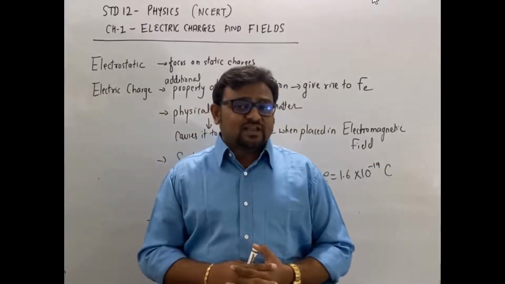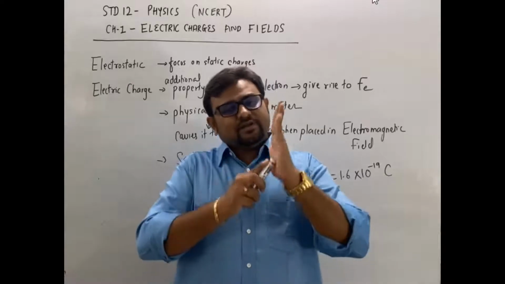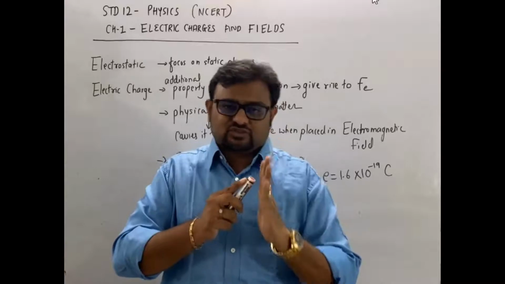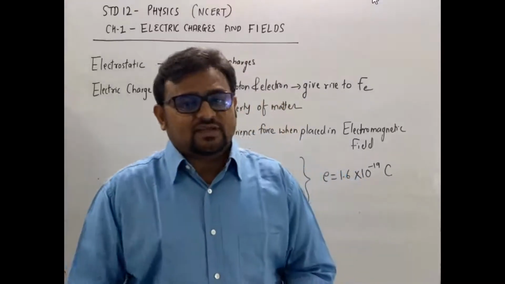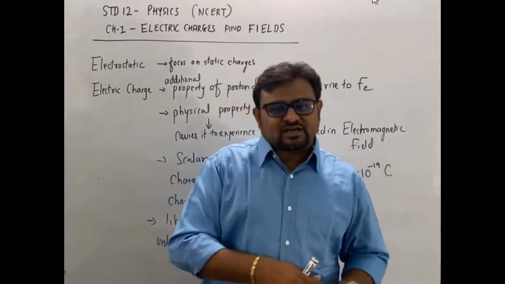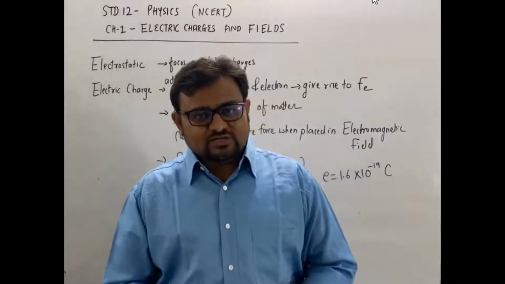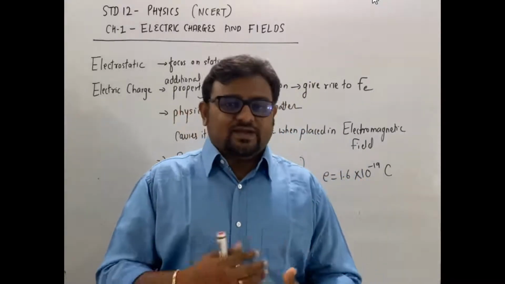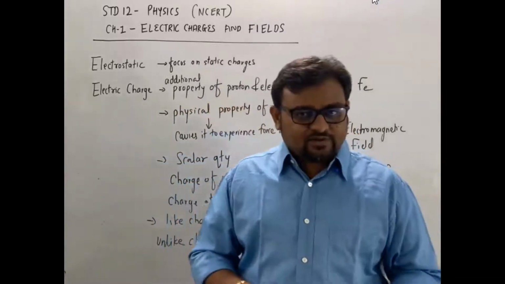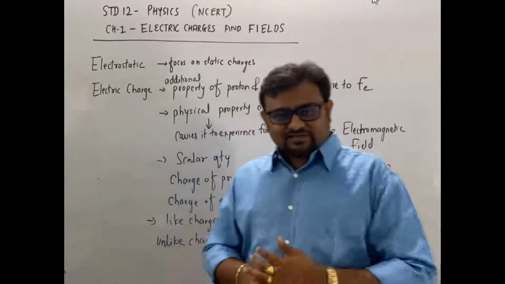Why is it called frictional electricity? Because when amber is rubbed on the surface of wool, there is friction between these two. Due to that friction, electrons transfer from one to another. So one gets negatively charged and the other gets positively charged. Due to that, the property of attraction is acquired by the amber. So that is frictional electricity.